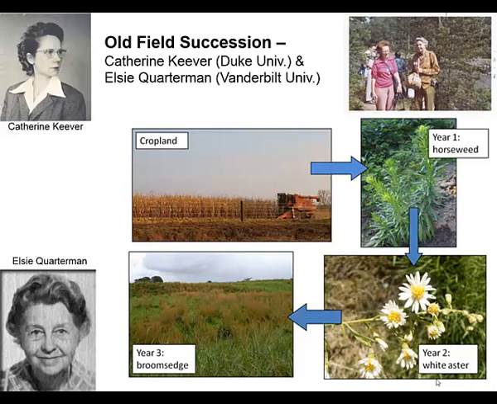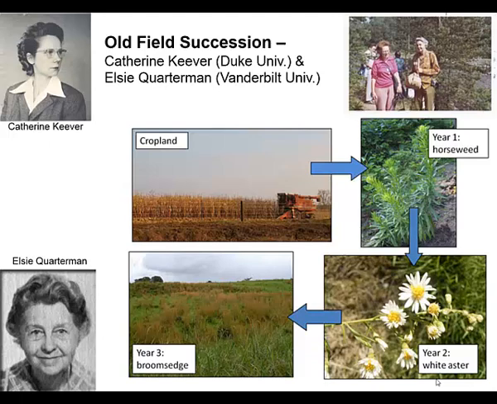The other kind of succession we're going to study in class is oldfield succession, which is very common in the southeastern United States and is why I like to include it in our course. This is a type of succession where here in the southeast we had forested ecosystems that were cleared and replaced by agricultural operations. Then as those agricultural operations were abandoned, it starts the area on this pattern of what's called oldfield succession. And this was a sector of ecology worked out by two wonderful women, both of whom unfortunately are gone. Catherine Keever, who worked out at Duke University, and Elsie Quarterman out of Vanderbilt.